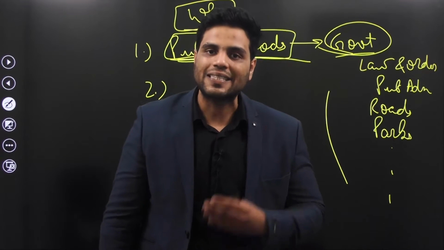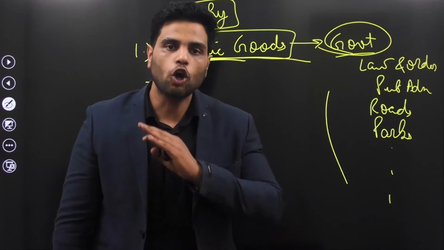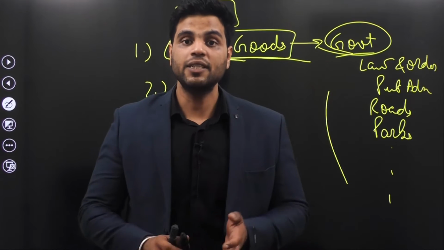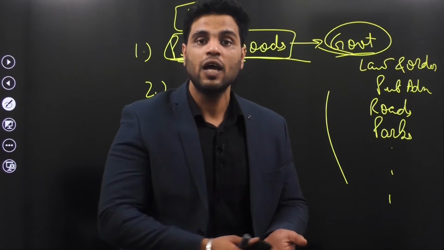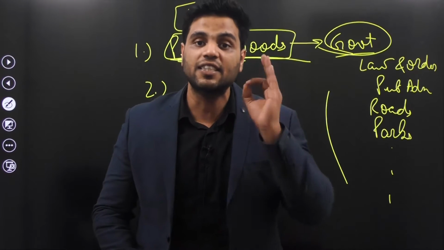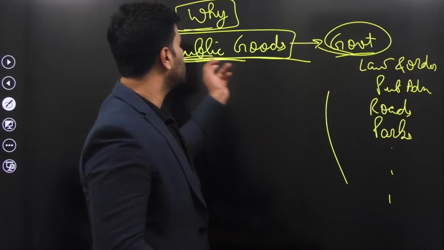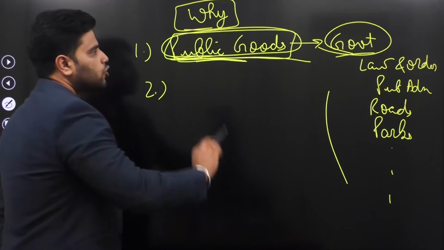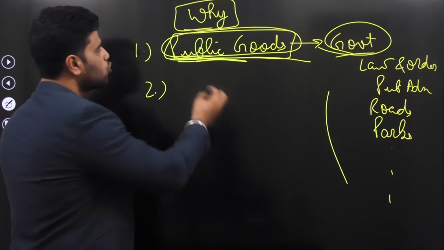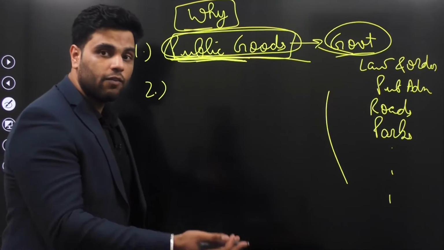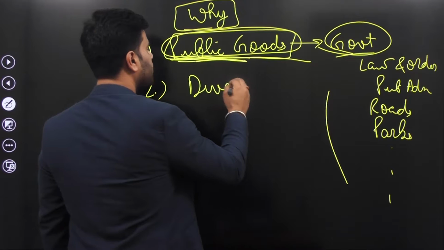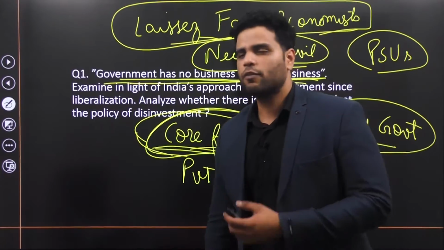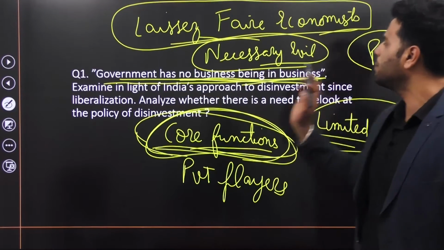And public goods is actually the essential function of a government. Government cannot compromise with that. Government has to provide you with certain services. Government has to provide you with certain things. If government is diverting certain resources away from these public goods, then government is doing a disservice to you, because government's promise is that it provides you with these public goods. So why should government not be involved in business? Because there shouldn't be any diversion from these public goods. So in a sense, we have answered the first part of the question. We have explained this quote: government has no business being in business.